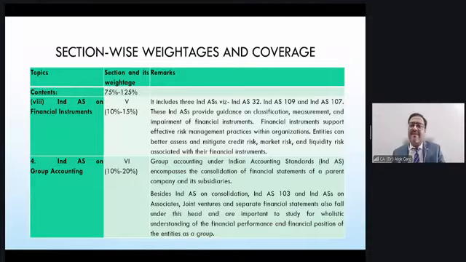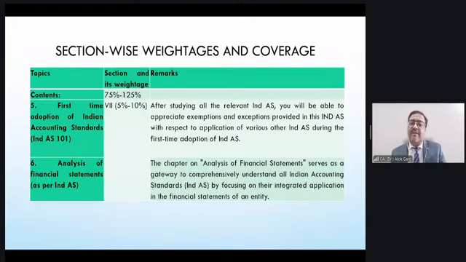So these are the 5-6 standards, which cover 10 to 20% marks of the paper, right? Then we have section number 7, where almost 7 to 11 marks of the paper may be covered, which covers your Ind AS 101, first time adoption of the Indian Accounting Standards, and the analysis of the financial statements. So this is your weightage and coverage as far as the exam is concerned.